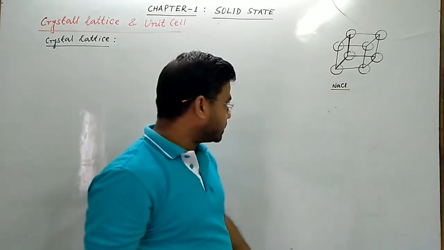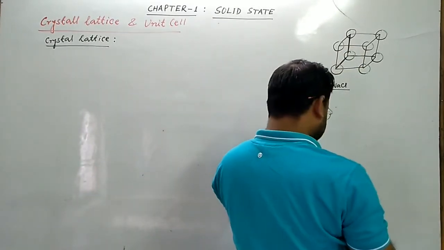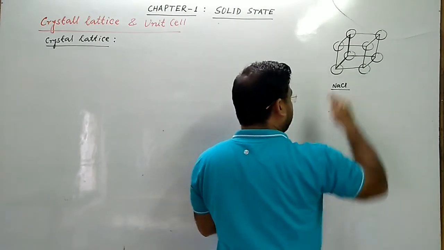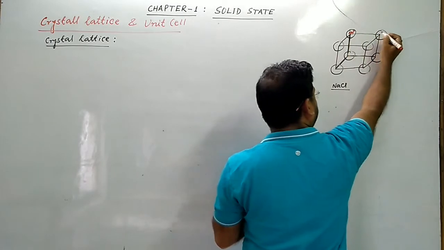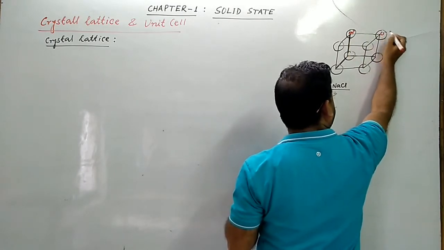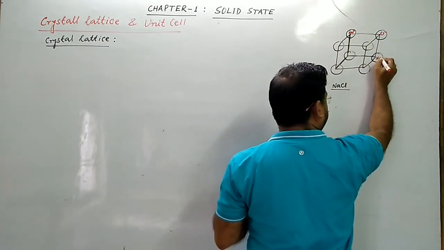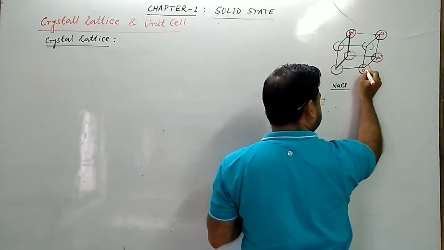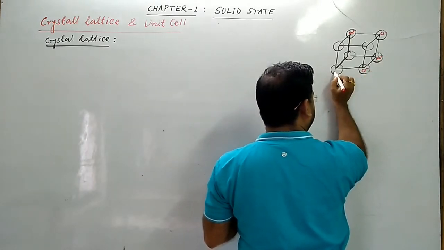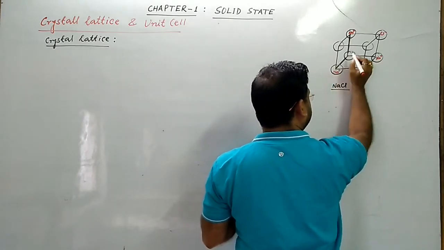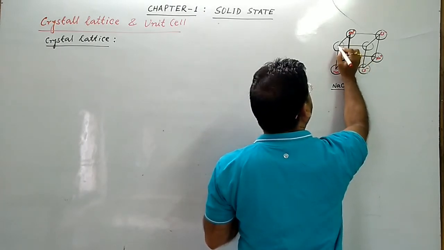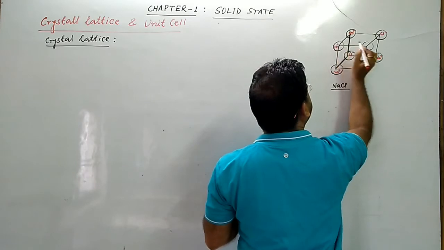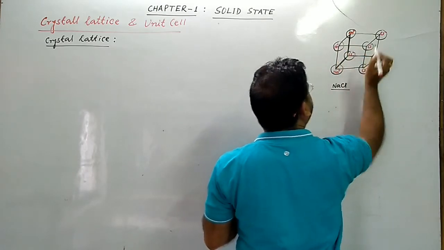In the NaCl crystal, see the different ions: Na positive, Cl negative, Na positive, Cl negative.